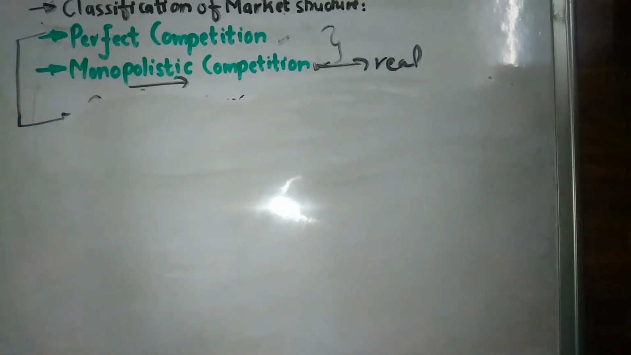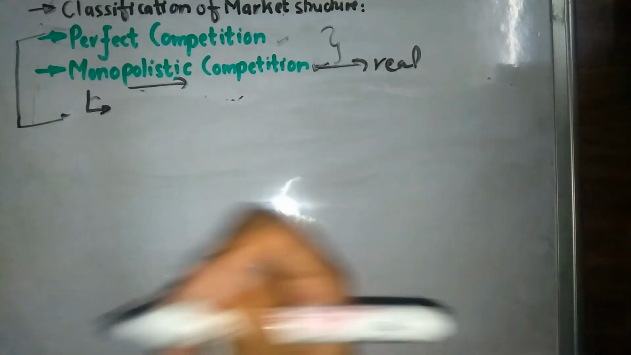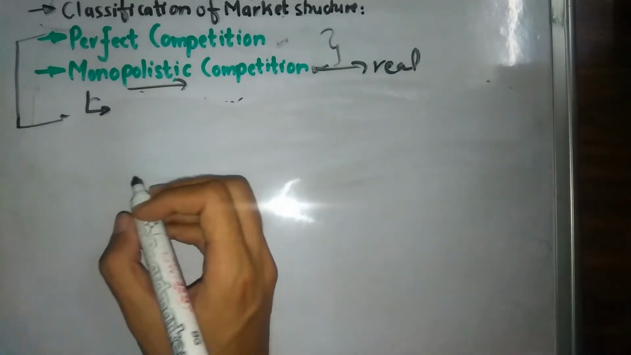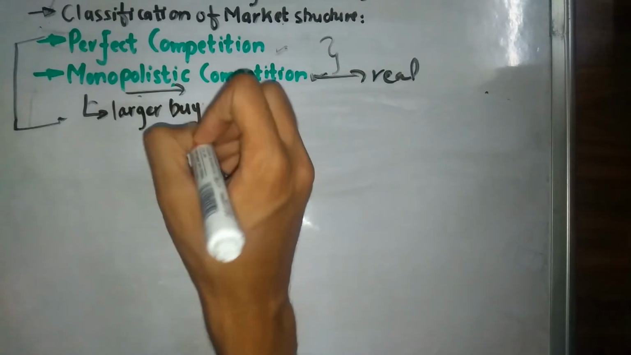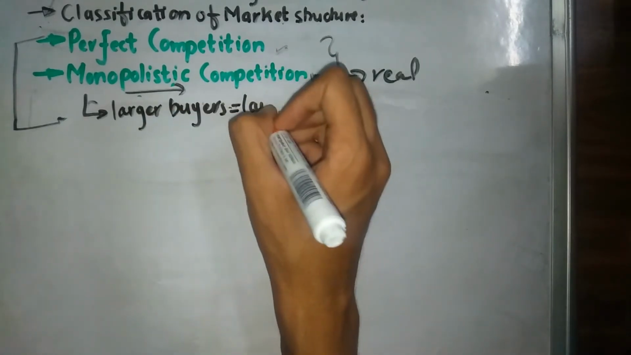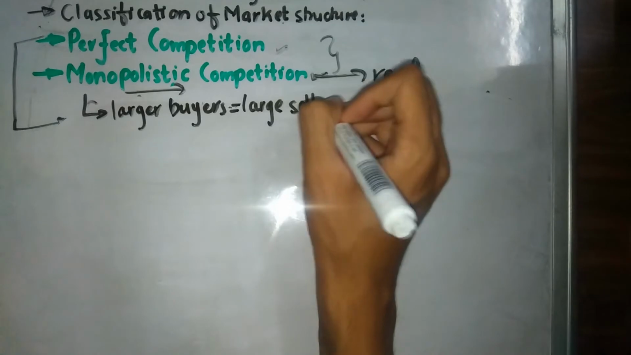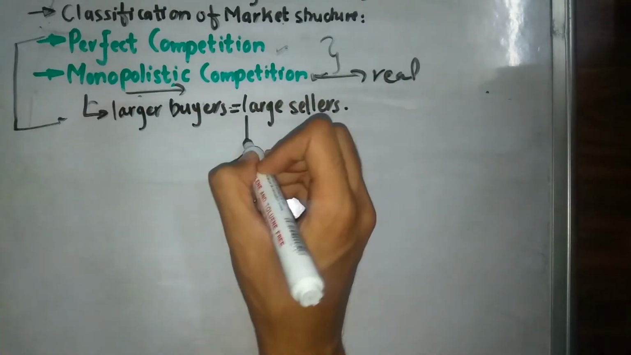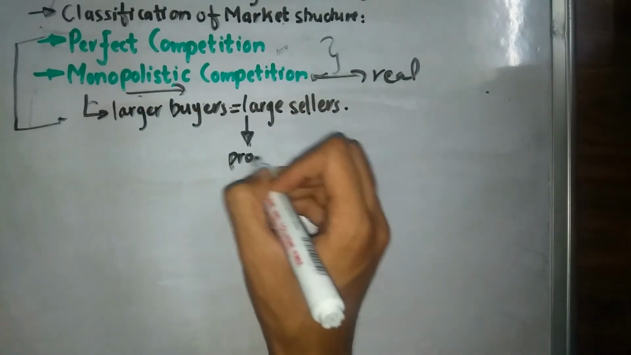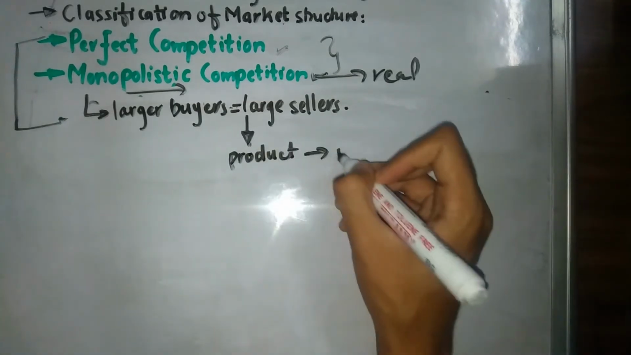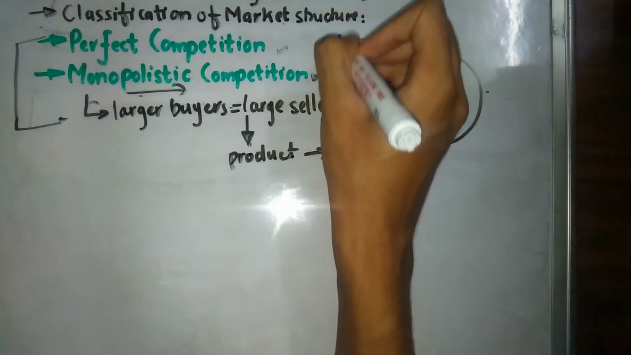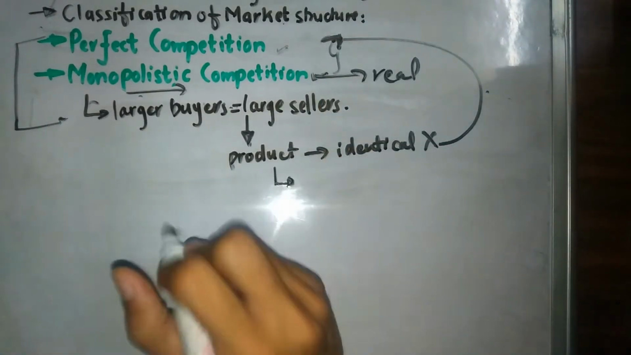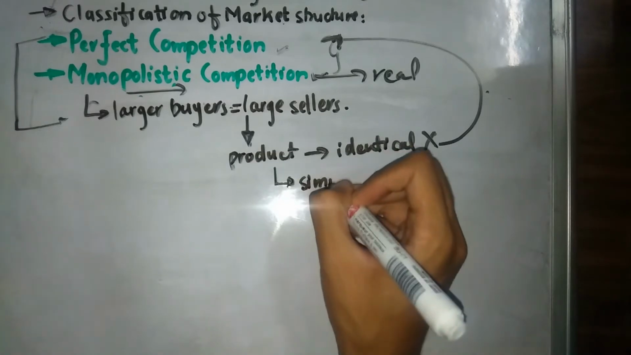In our monopolistic competition, there are going to be certain small changes. There is going to be a large number of buyers, and for that large number of buyers, we are going to have a large number of sellers as well. But unlike perfect competition, the products they sell are not going to be exactly identical. If they were exactly identical, it would be perfect competition. So in monopolistic competition, they are going to be similar.